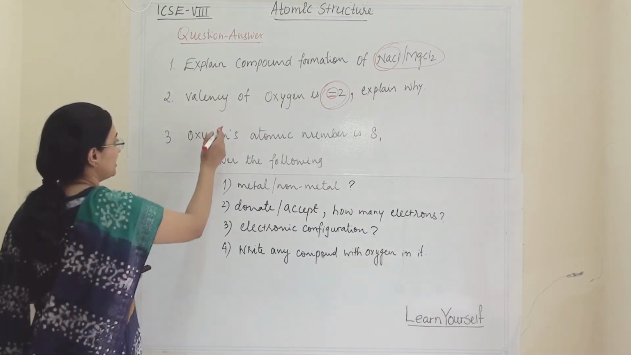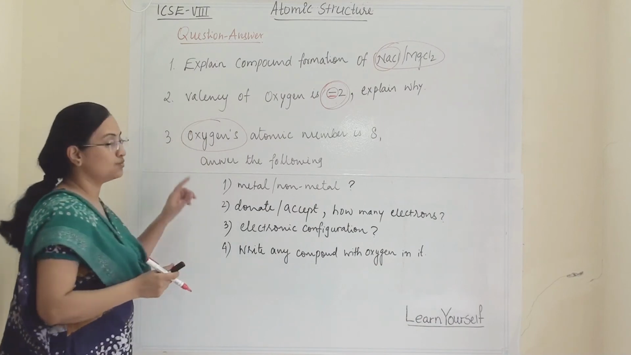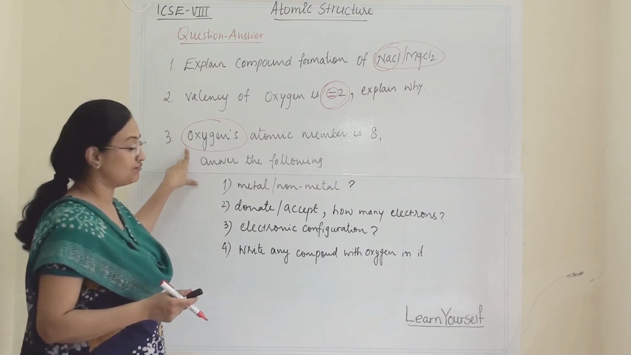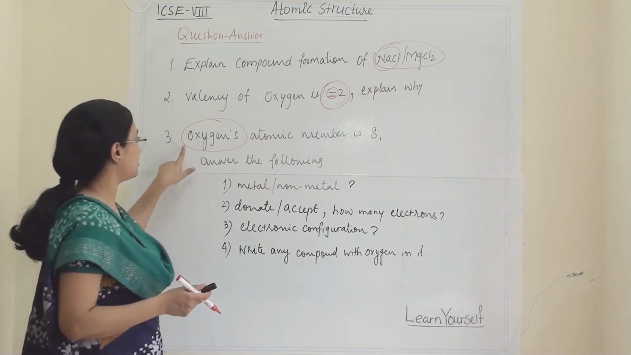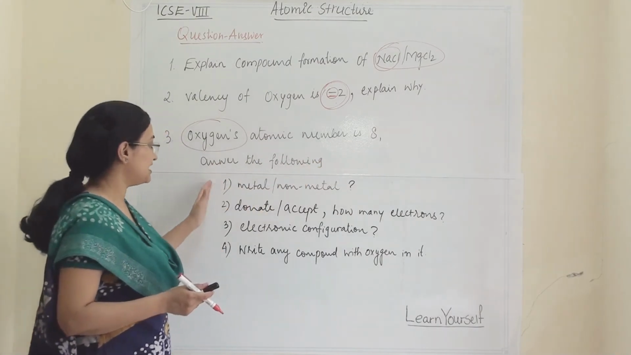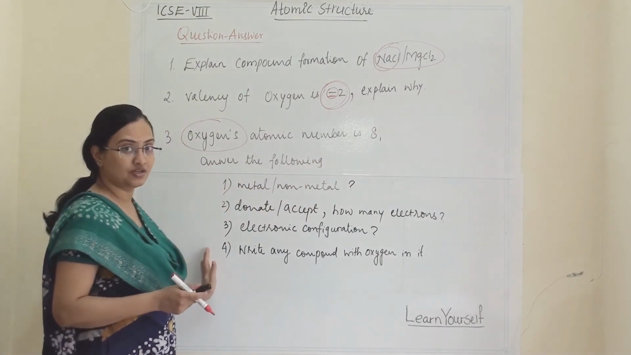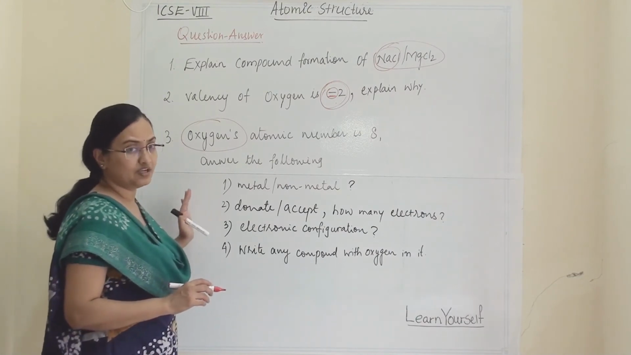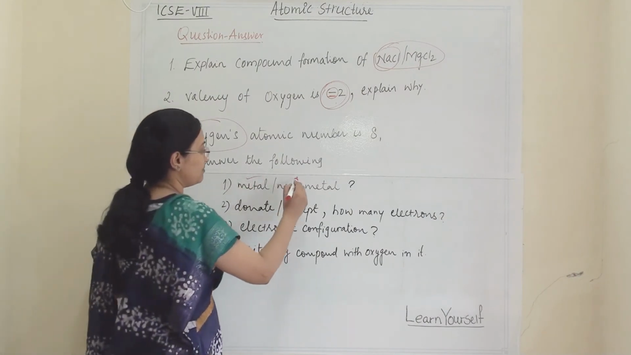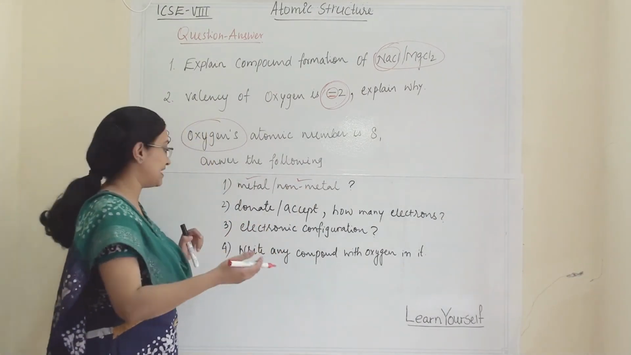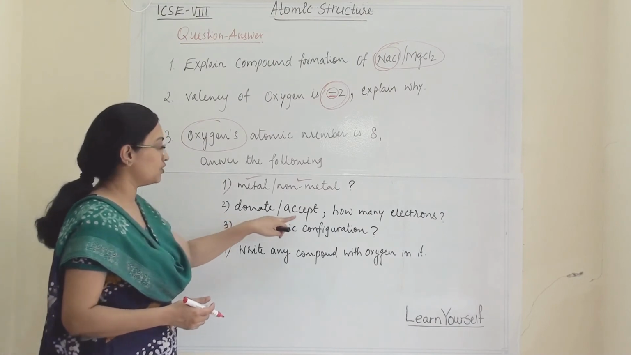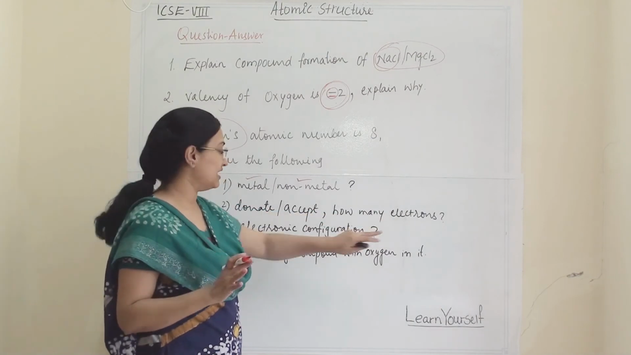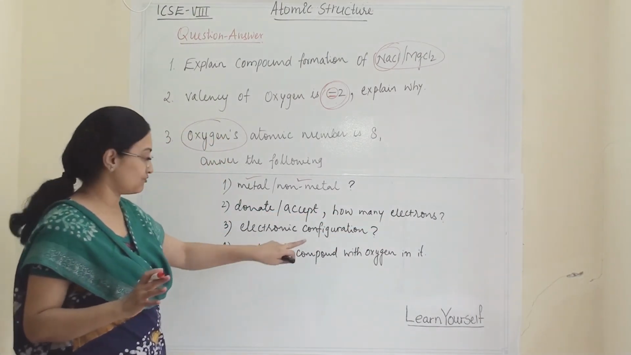Then the third kind of question. Here also, from atomic number 1 to atomic number 20, they can give you any element. This is just an example, that oxygen's atomic number is 8. Then answer the following. These are the common questions. You should know for each and every element whether it is a metal, non-metal or metalloid, whether it will donate or accept electrons, how many electrons it will donate or accept, and what its electronic configuration is.